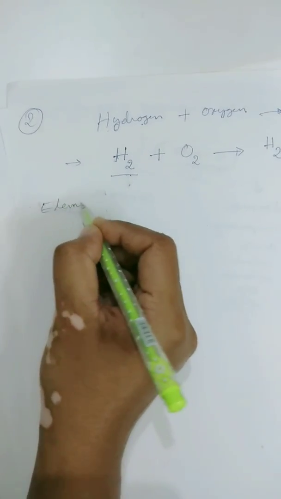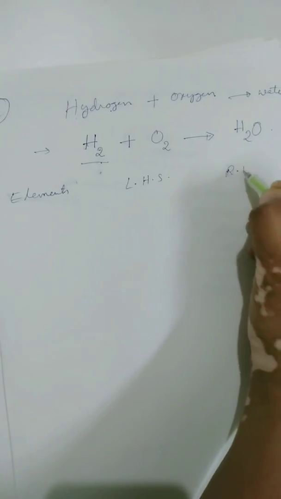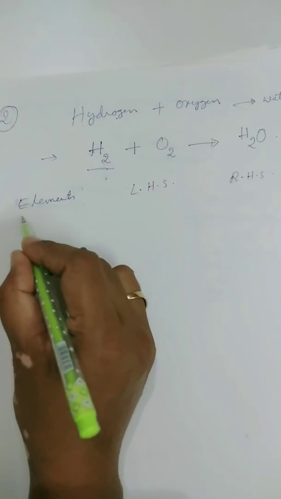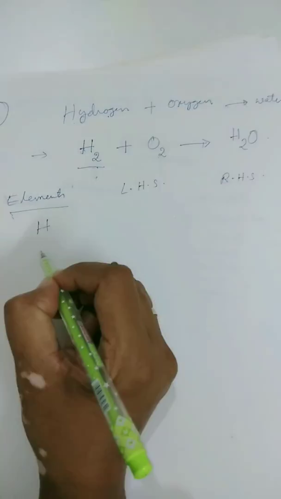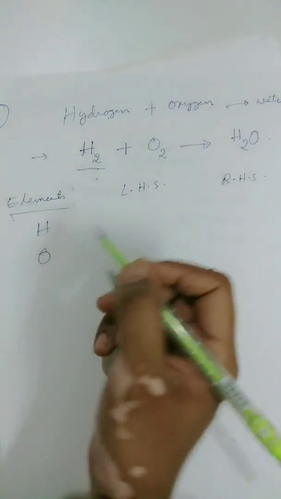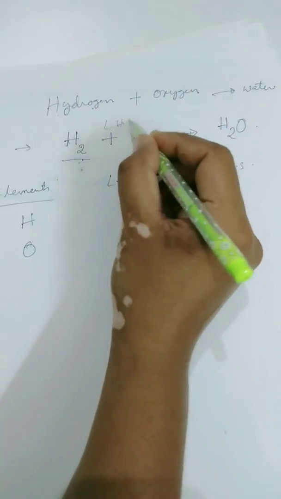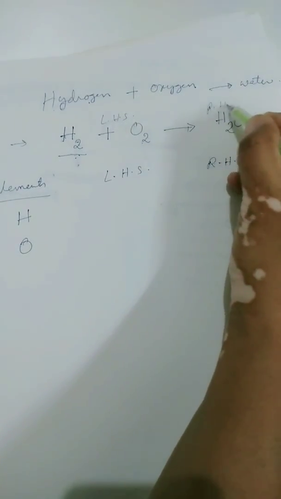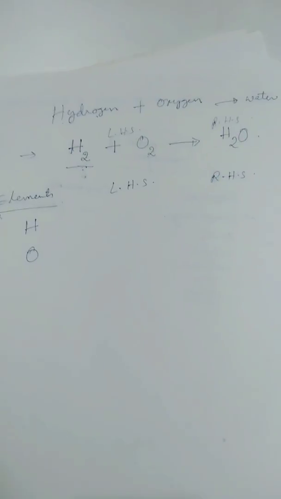Now what you need to do? The next step is to list the elements on the LHS and RHS. How many elements can you see on the reactant side? 2, that is hydrogen and oxygen. Hydrogen, how many atoms do you see on the left hand side? You see 2 atoms of hydrogen.